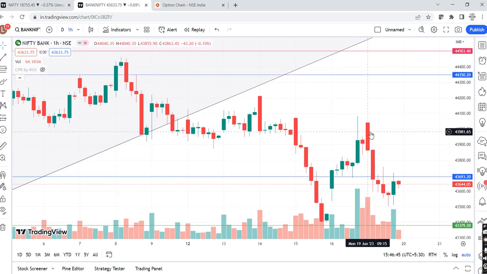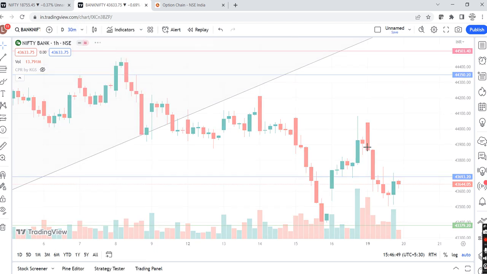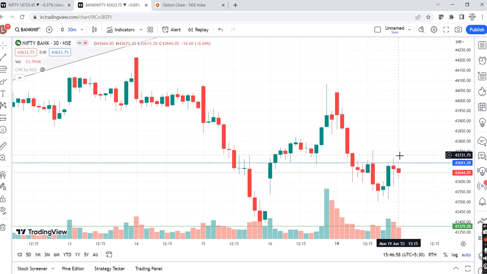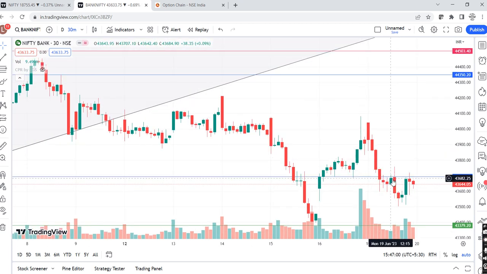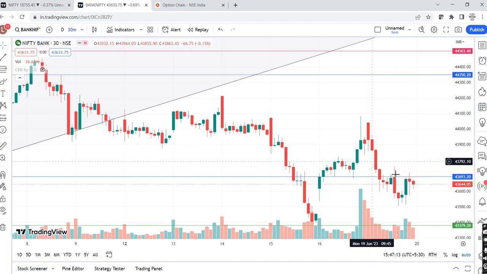We said that only if gap up is sustained. If I take it back on 30 minutes price action, if gap up is sustained, only then we are interested in longs, or even if gap up comes down and from the support zone it makes a higher highs ka price action. Whenever I say higher highs, it needs to break the previous swing lower low, right? This is a lower low for the previous low, this is a lower low for the previous low. It needs to break the previous swing high, right, in order to go for long opportunity. So today there was no long opportunity clearly.